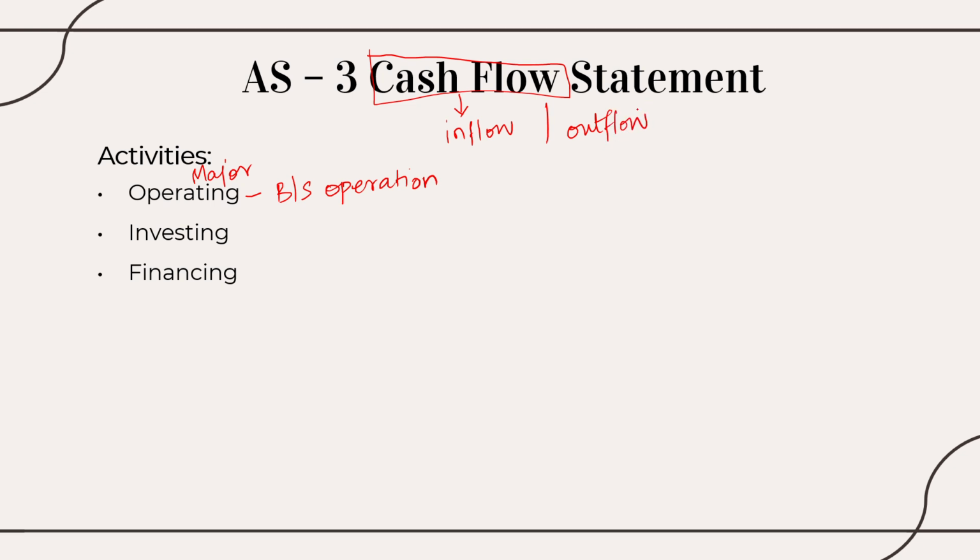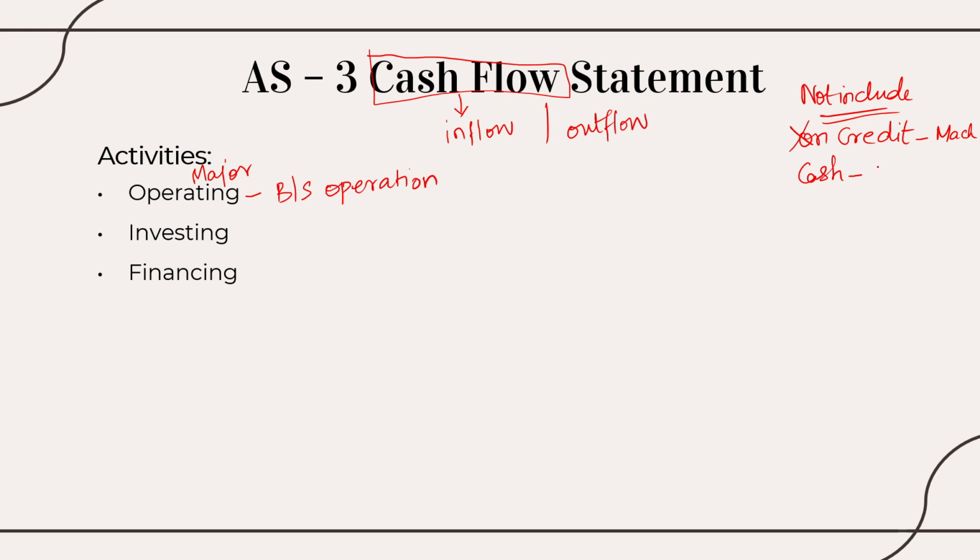By the name, we can easily identify that we will not include anything that does not have a cash value. For example, if I have purchased a machinery on credit, this will not come inside my CFS, because there is no cash element there.